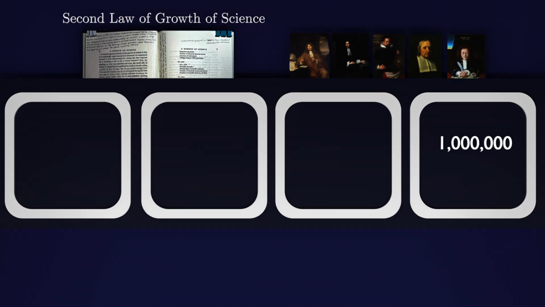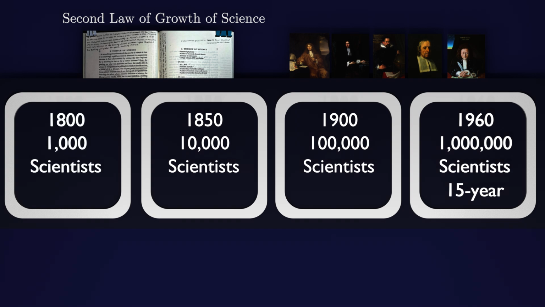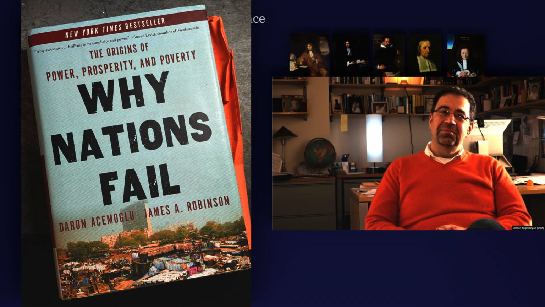If we take 1 million scientists in 1960 along with the 15-year doubling time, we can work our way backward to 1800s. With the doubling time of 15 years, every 50 years the number of scientists increases tenfold. So, in 1900s we had about 100,000 scientists, in 1850 we had 10,000 scientists, and in 1800s we had 1,000 scientists. From this point of view, we can agree with Price that the Industrial Revolution was part of the exponential growth of science and technology. It was inevitable even though some may argue otherwise. It seems that the society, politicians and monarchs had to adapt to the inevitable.